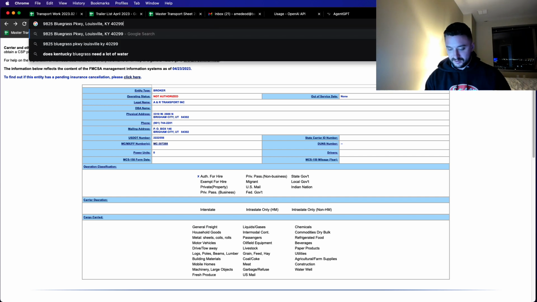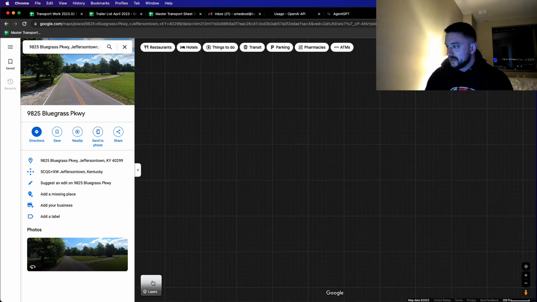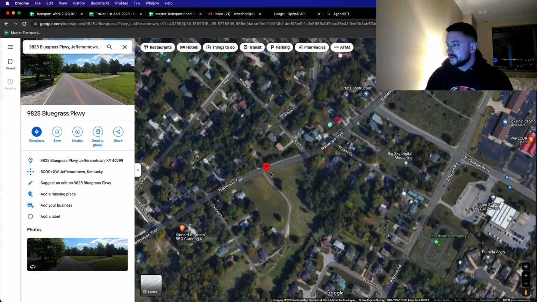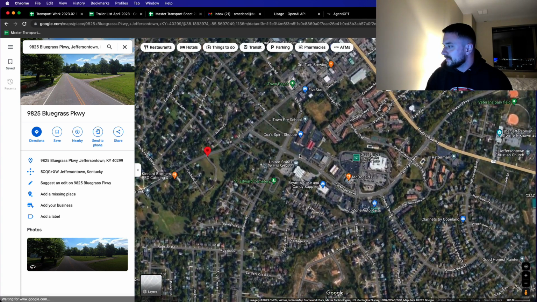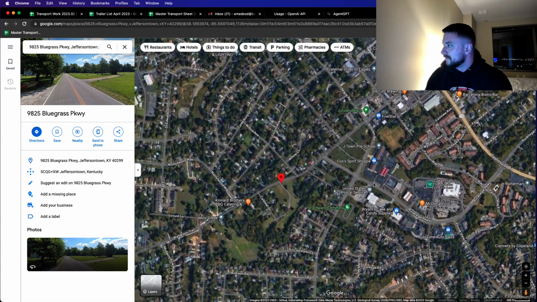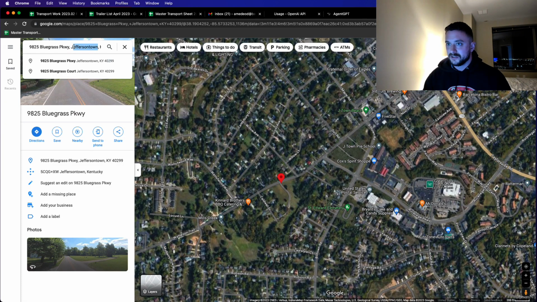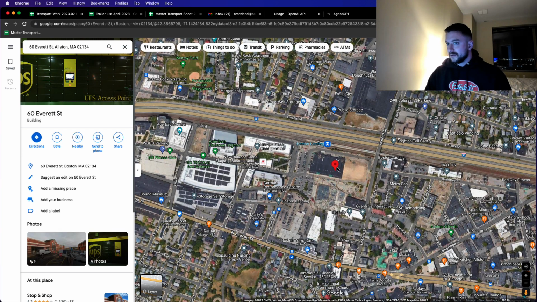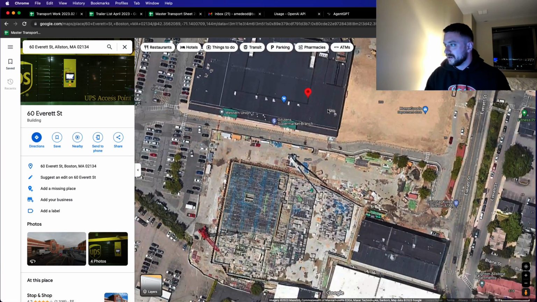Let's see if this makes sense. So we'll just go back here. Is this a Kroger, or is this just a random address? This doesn't look like a Kroger to me. You see a Kroger nearby? Nope. Let's see here. Everett Street's the Stop and Shop. Maybe this one's accurate. Let's go check this one. This looks somewhat accurate. At least it looks like a warehouse.